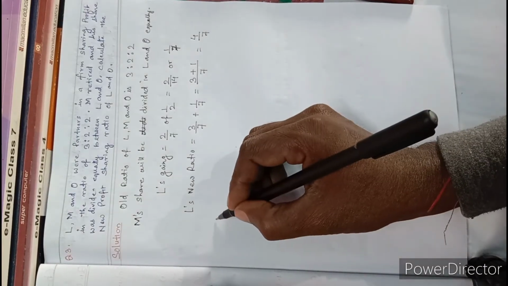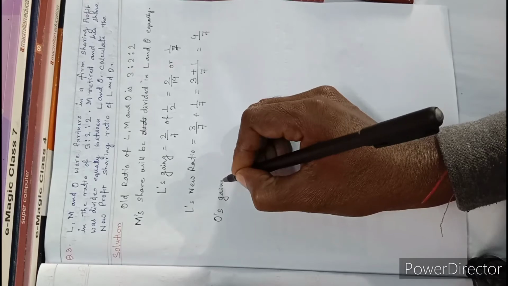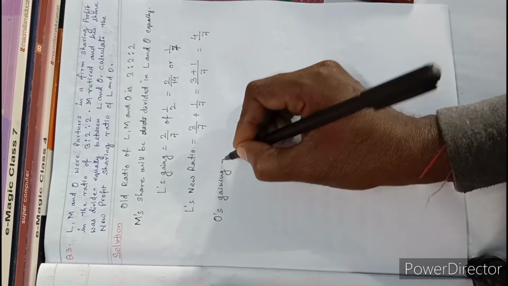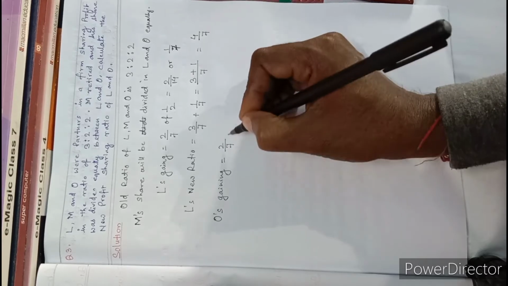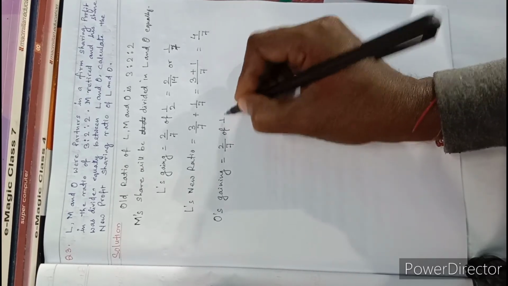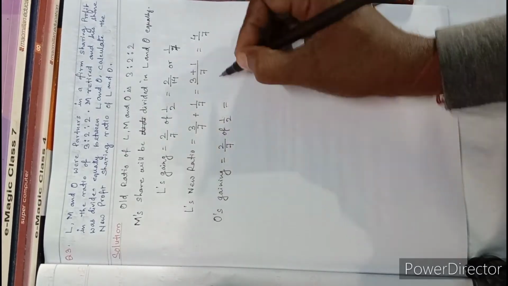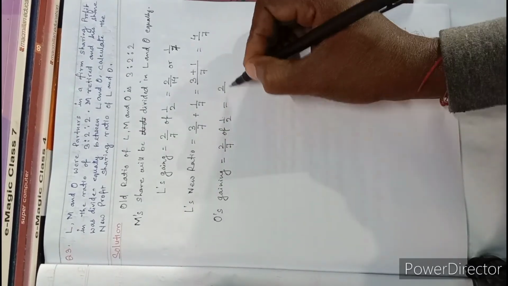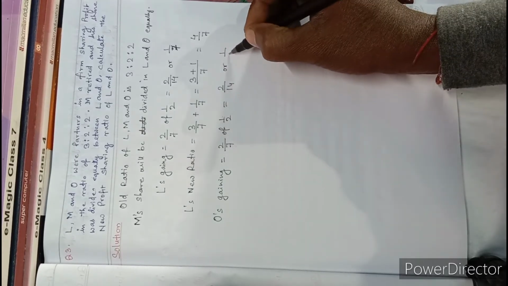Same way, O's gaining. O is gaining 2 by 7 of 1 by 2 equally. So here 2 1 are 2 and 7 2 are 14, or you can write 1 by 7.